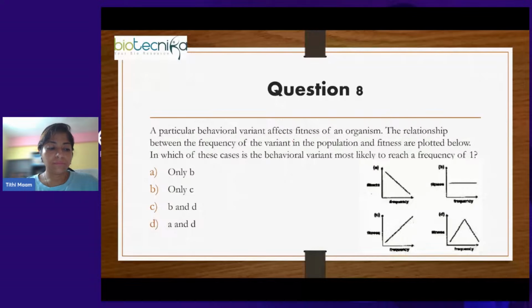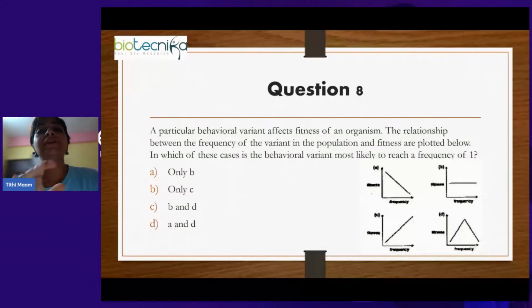Next question. As I told you, we'll be talking about a lot more graphical questions. So this is also a graphical question. A particular behavioral variant affects fitness of an organism. The relationship between the frequency of the variant in the population and fitness are plotted below. Whenever there's a graphical question, it is very important that you understand what is there in the coordinates, because that will give you the information. If you read the question and you do not understand the coordinates, then stop, read again.